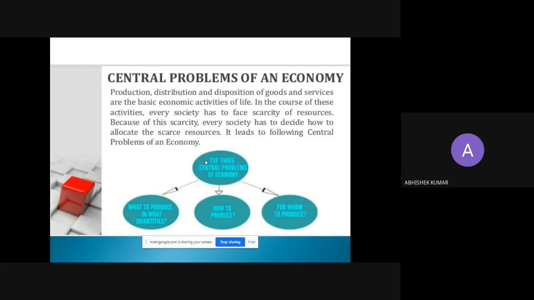So now the next concern is the central problems of an economy. There are three central economic problems: what to produce, how to produce, and for whom to produce. And this central economic problem always arises due to two basic features of resources, that is limited availability of resources, or we can say scarcity, and the second one is alternative uses of these resources. Remember: what to produce, how to produce, and for whom to produce.